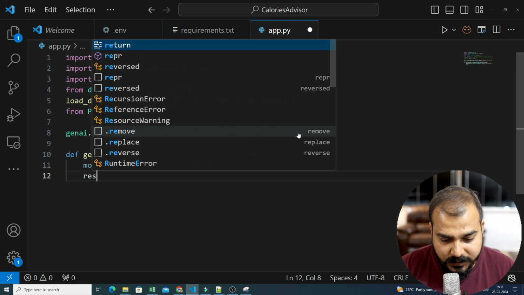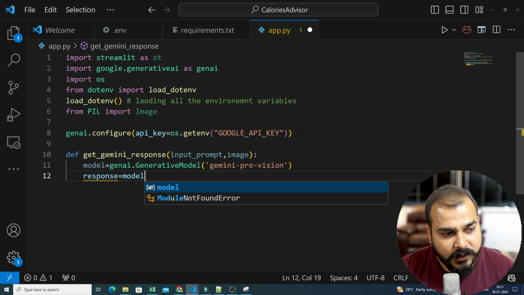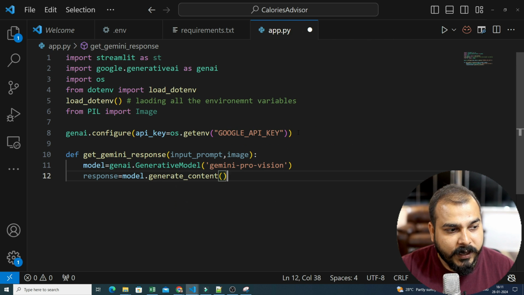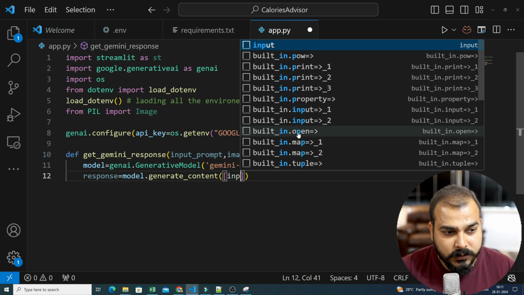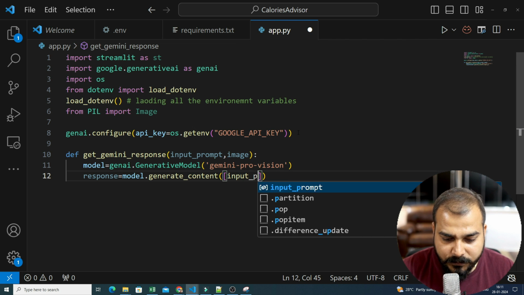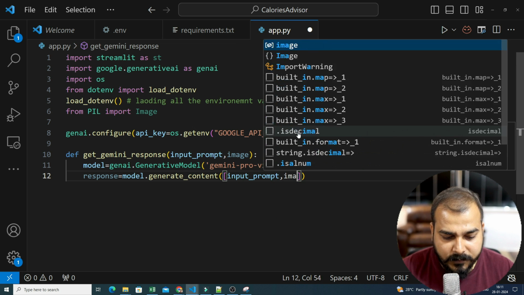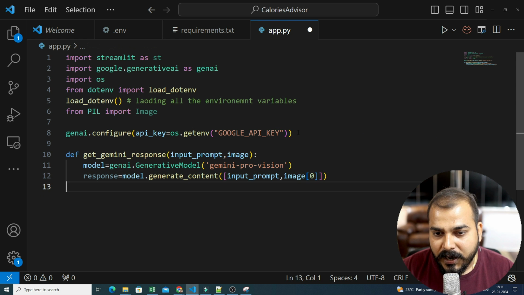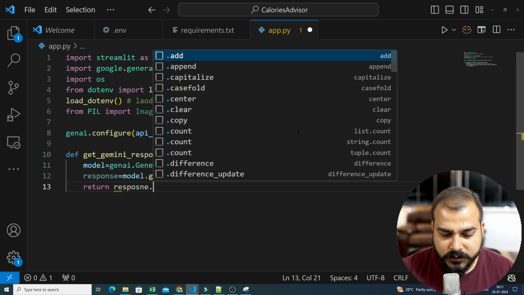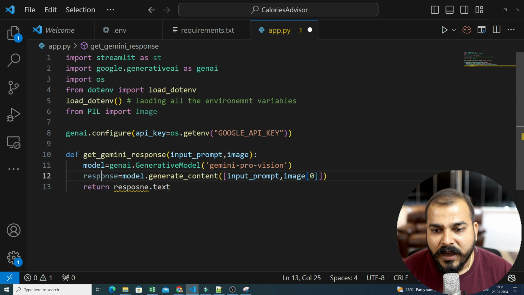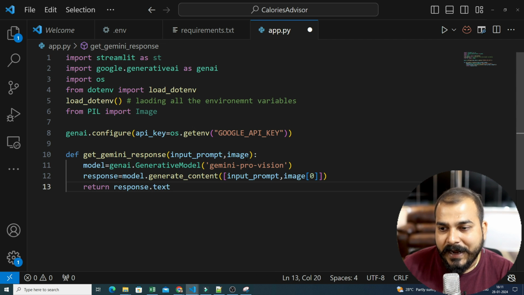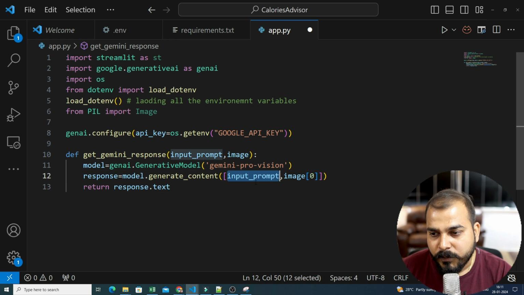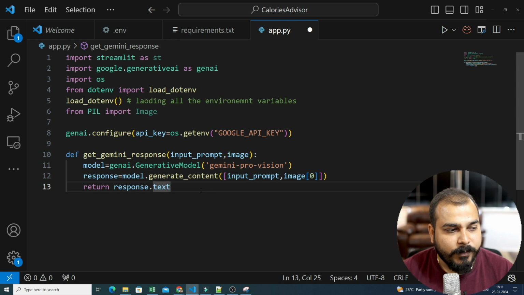Okay, and the next thing that I will do is create my response, and here I will write model.generate_content, and here I'm just going to give my two parameters. One is the input prompt, and my second thing will be whichever image I'm going to get the information from. And after this, I'm going to return my response.text. So this is my function that is doing all the tasks, interacting with the model, giving the input prompt and images, and getting that information back.